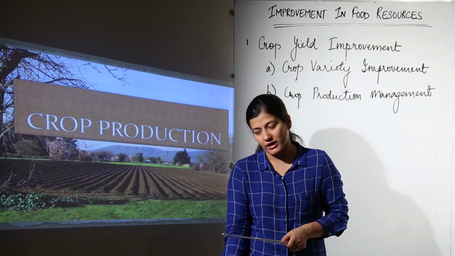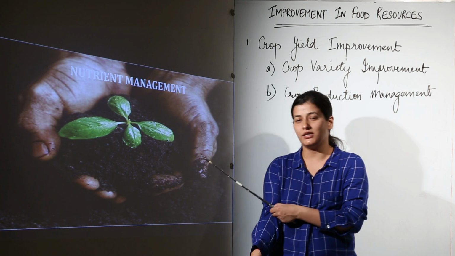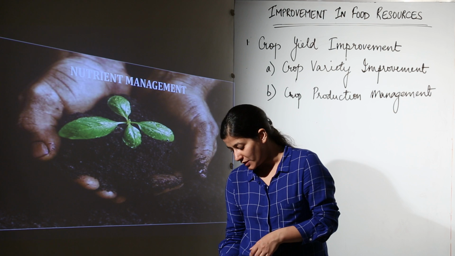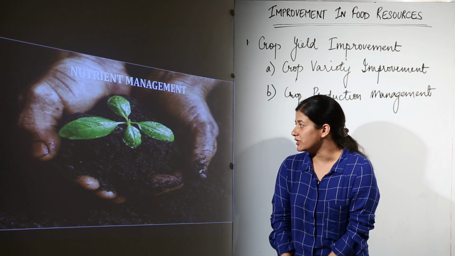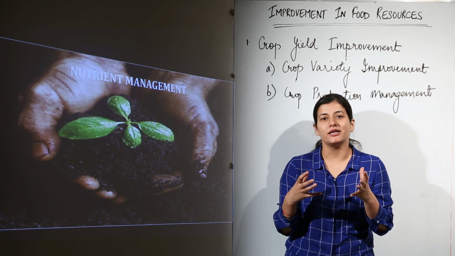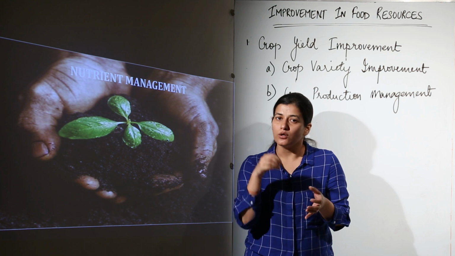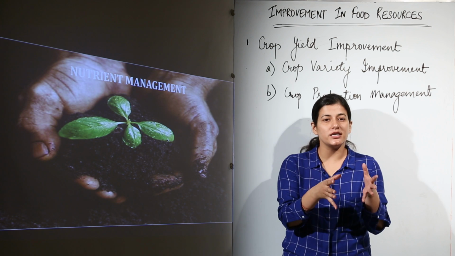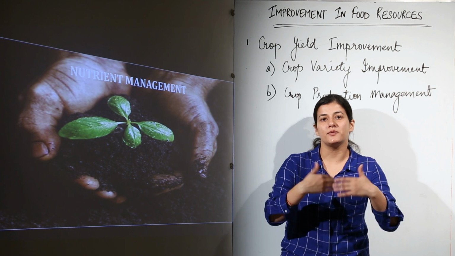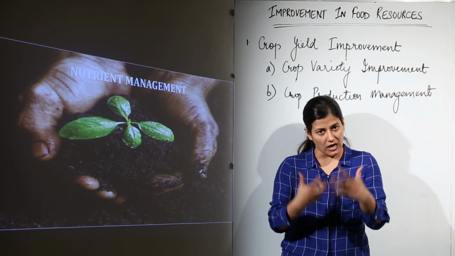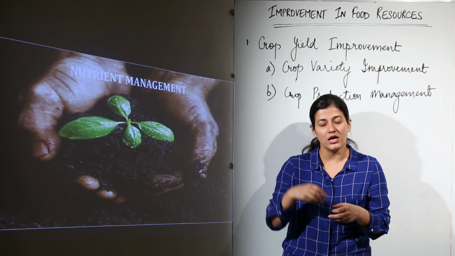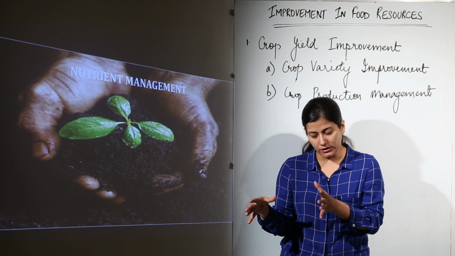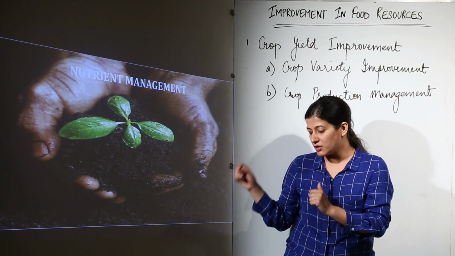Now in crop production management, the first thing that we deal with is nutrient management. Now what is nutrient management? Nutrient management is basically providing the soil with all the desired minerals that a plant is going to require. Supposedly soil is deficient in something, so it must be provided externally, with our help by the agency of human beings, so that the plant that is going to grow in that soil is not devoid of that particular nutrient. So that comes under nutrient management.